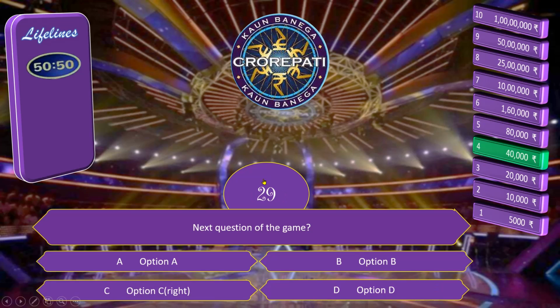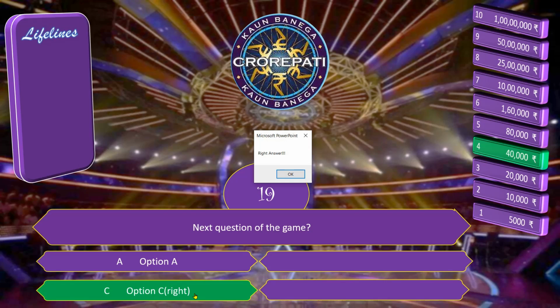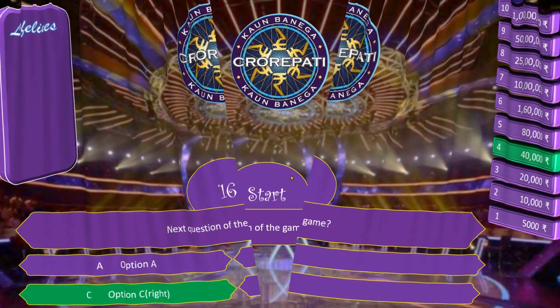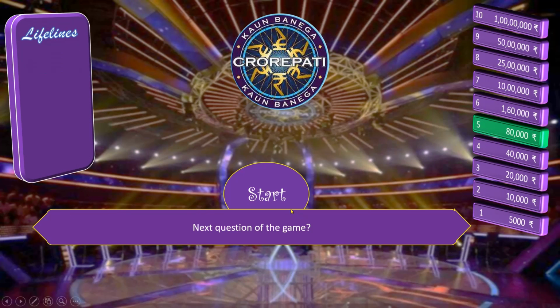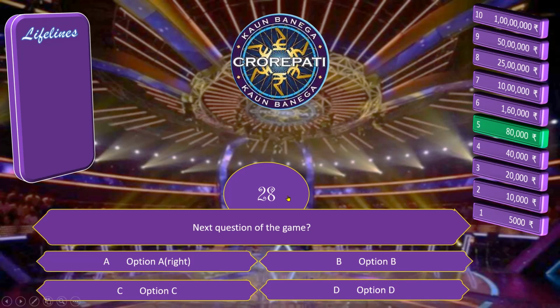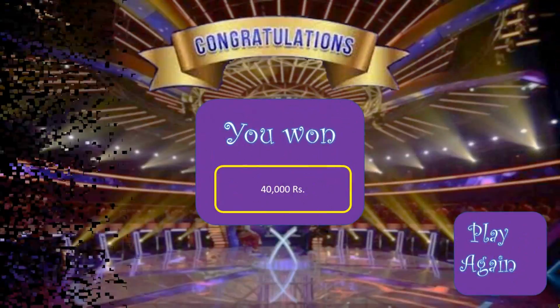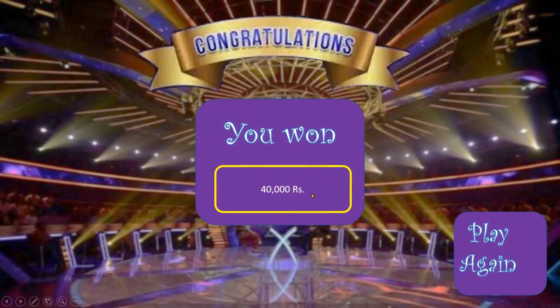Now only one lifeline is in front of us. As we know, a lifeline will be invisible after using it once. And I'm using it in this slide. Now click on the right answer, click on OK, and the next question of our game is in front of us. We have used all of our lifelines. Click on start, countdown begins. Four options are in front of us, and here I am choosing a wrong option. And we will divert to our last slide, having the amount of money in front of us.